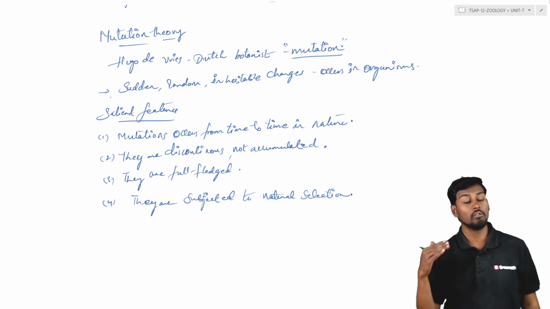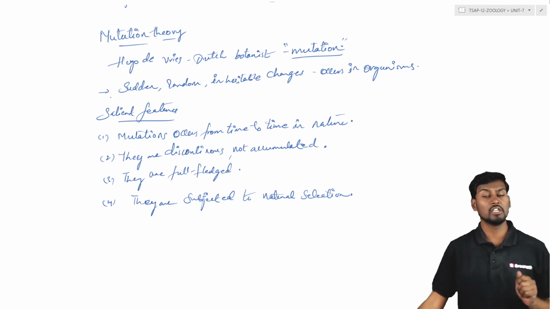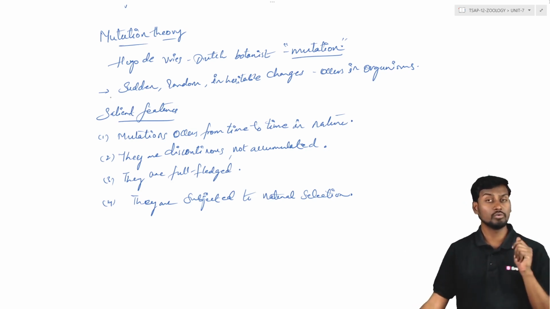There are certain changes which happen very randomly and suddenly in the sequence of the gene or the genome sequence, which causes a change in the sequence of the base pairs, and it causes the organism to permanently retain those particular sequences, which are generally observed within the organism.